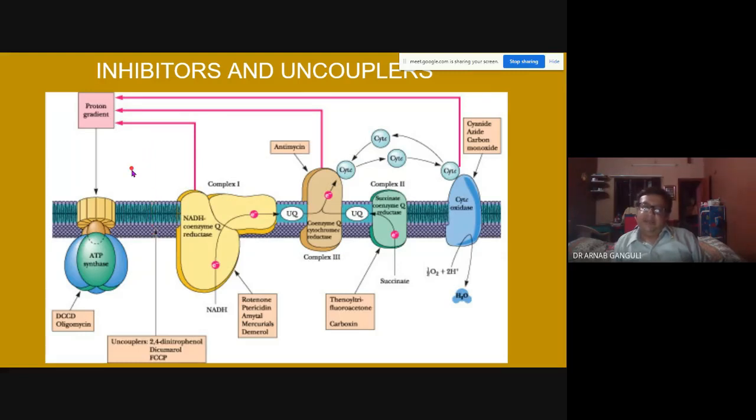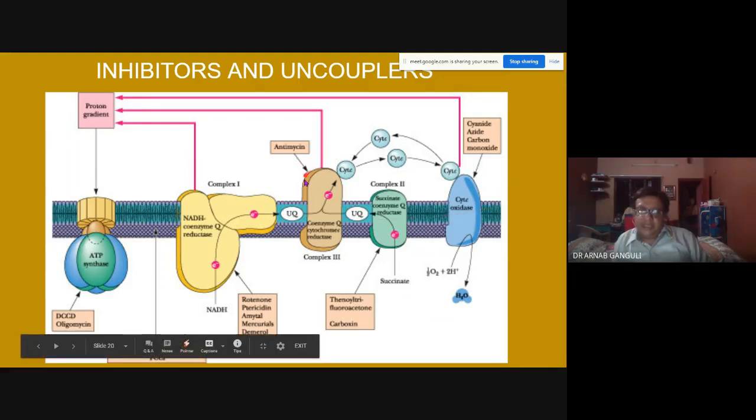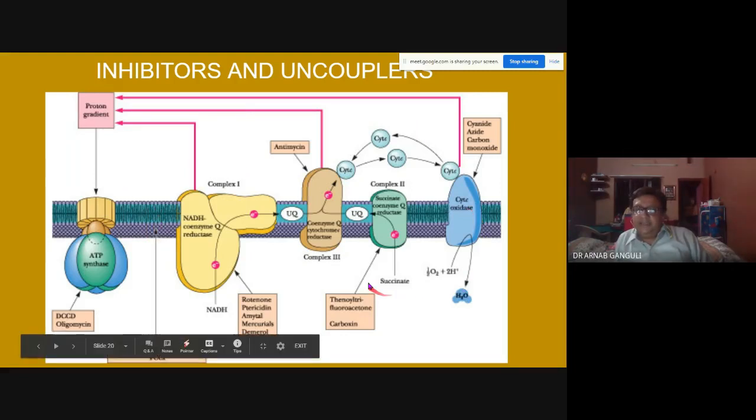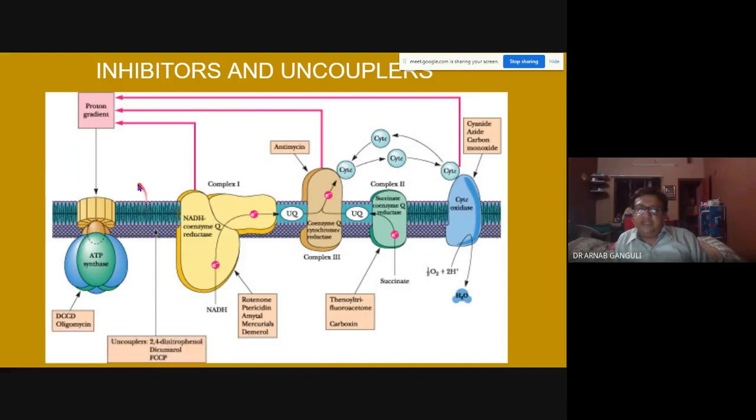Okay, it's coupled. This electron transport chain is coupled to this thing, and it is attached to this thing. So you remove the attachment over here. The attachment is removed. And an inhibitor is something which will block this compound. The attachment is not removed, but it is going to block. An uncoupler will work in this step because this is where it's coupled. And here it is inhibiting, so that this function will not work.